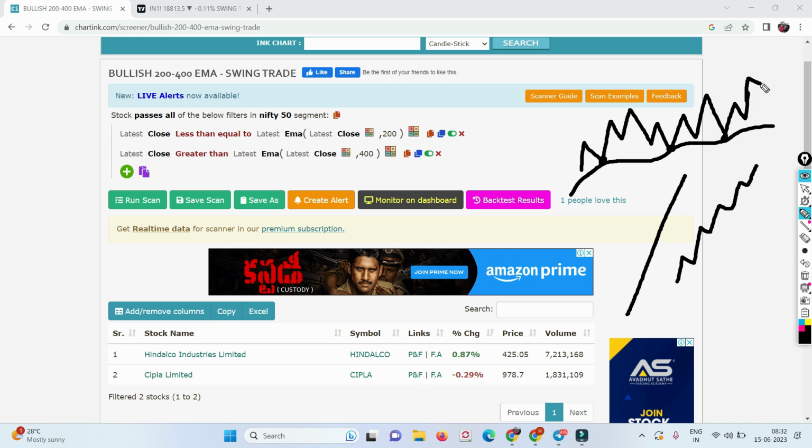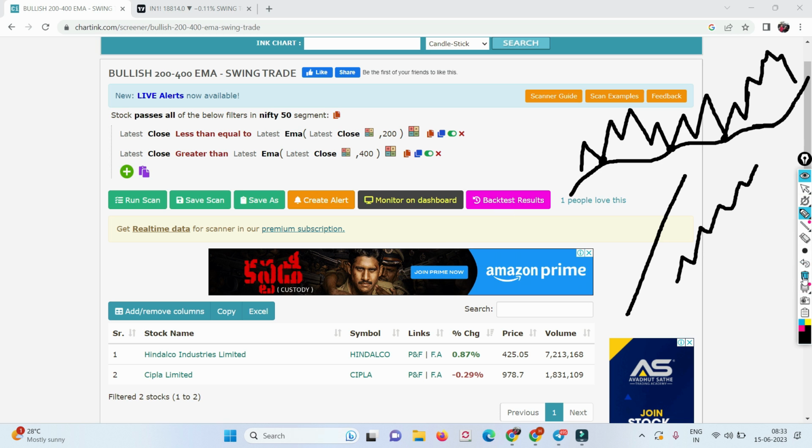Maybe again it will go up, and in line with that the 200 moving average will also go up, and then it might touch the 200 moving average again. So this is making higher highs and higher lows guys. I'm not talking about the basics, I'm just giving you one simple example. I'll show you all the practical charts.